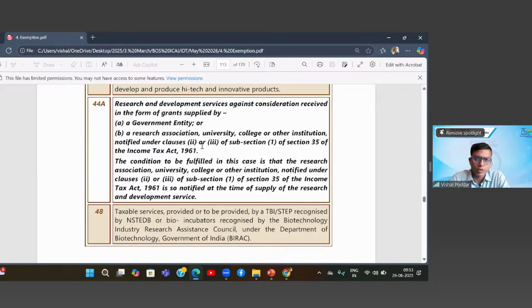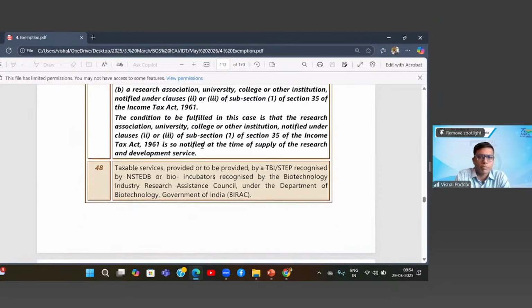So, what is this particular point? The research and development services are exempt. But they are exempt where there is a consideration. Now, the consideration here is in the form of a grant given by government, but it is not a grant in the original sense because it is very specific to this R&D. So, where R&D is done and against that R&D you are getting a grant, it is like a consideration. That is what is exempt.